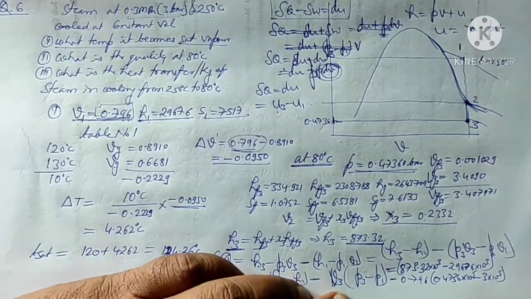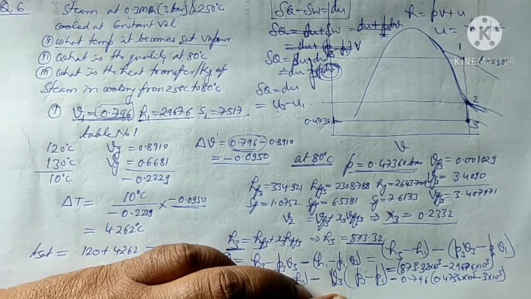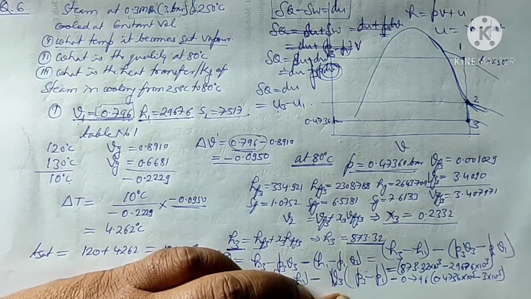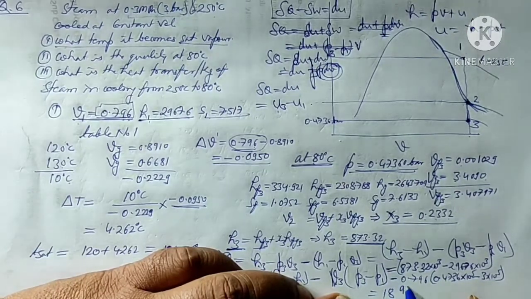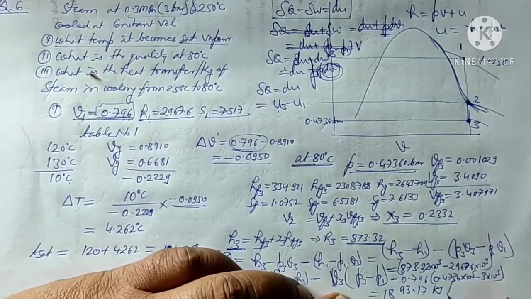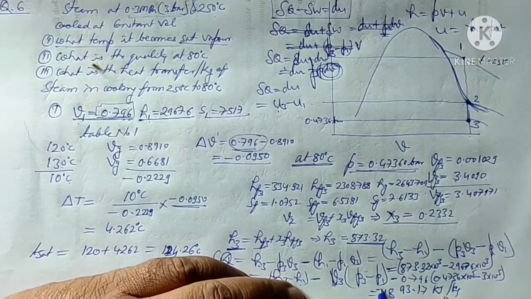So when you solve this, you will get the answer as 1893.17 kilojoules per kg, and this figure will come out negative.